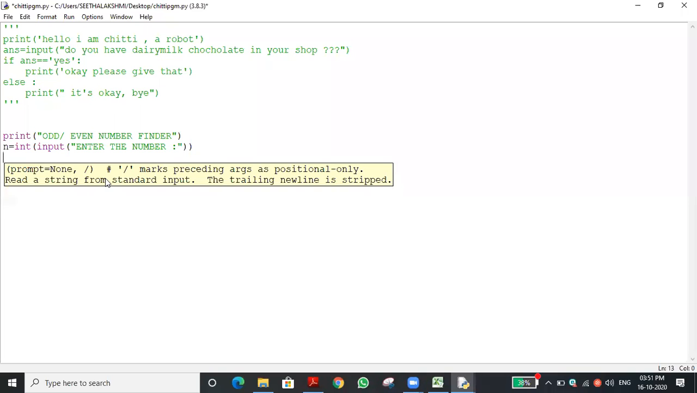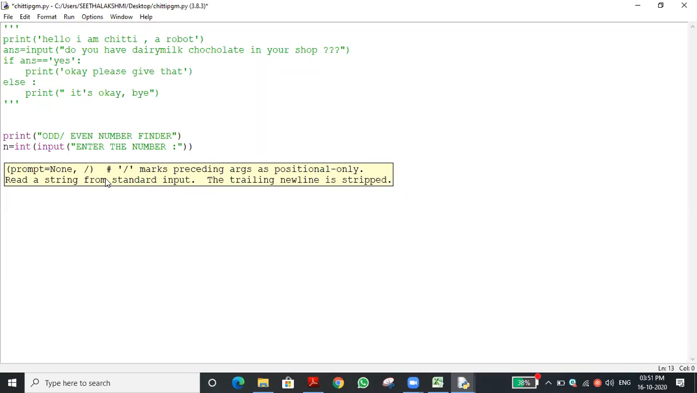A number which is divided by 2, it is divisible by 2. Any number that is divisible by 2, that is, the remainder is equal to 0, then that number is what? Even number, no? Am I right? Yes, sir. Suppose I am giving 144.